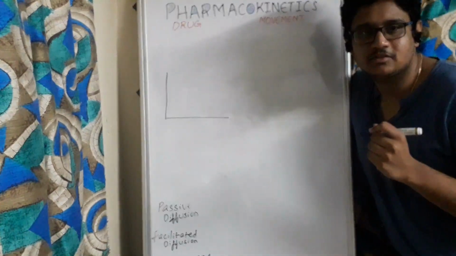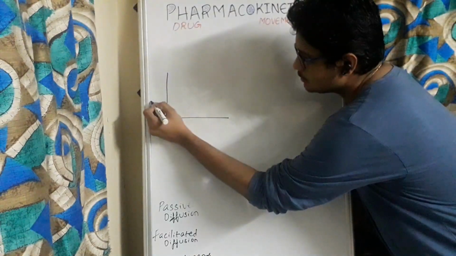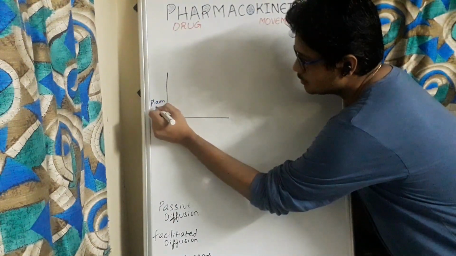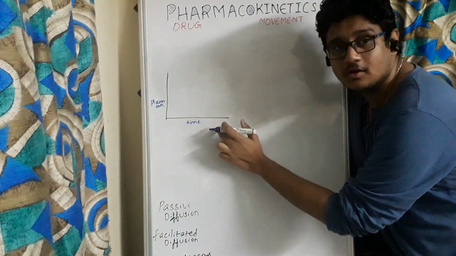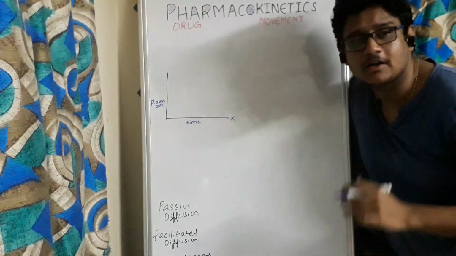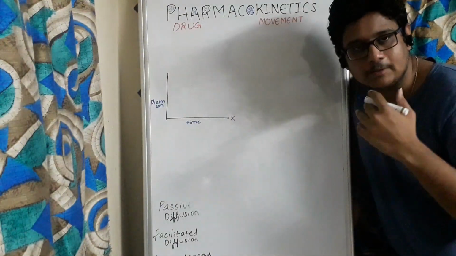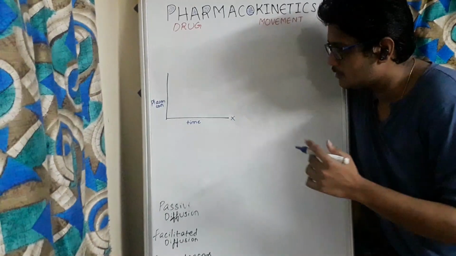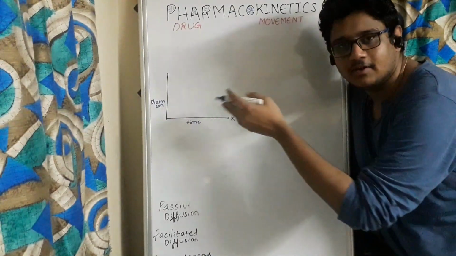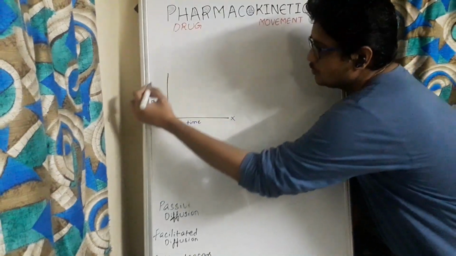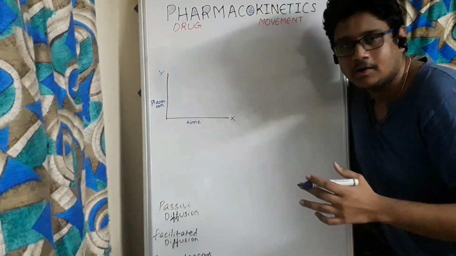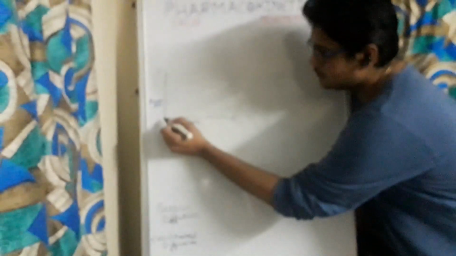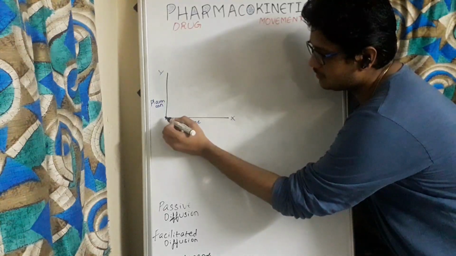If the drug is administered orally, this is the plasma concentration, this is the time. The time is on the x-axis because the time cannot be variable, the time cannot be reversed, okay, and the plasma concentration is variable. So we will place plasma concentration on the y-axis. When the drug is administered orally, it will start from 0 concentration.